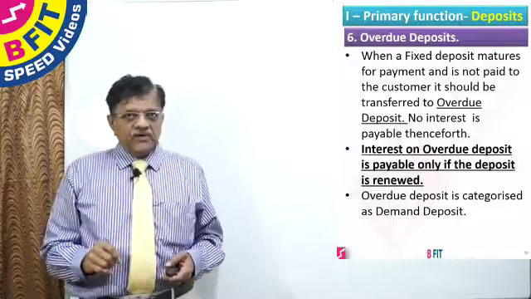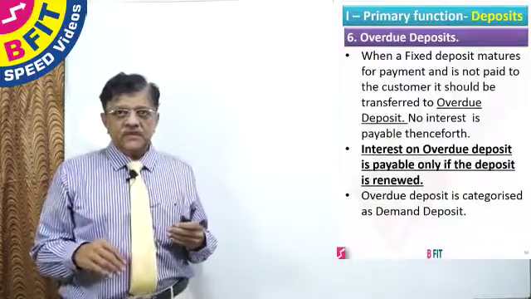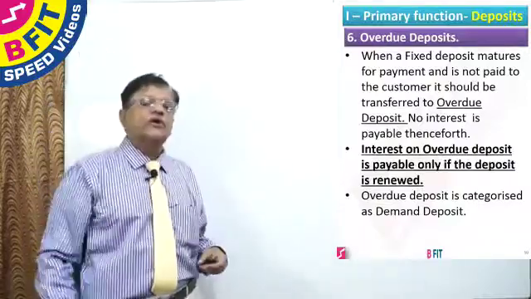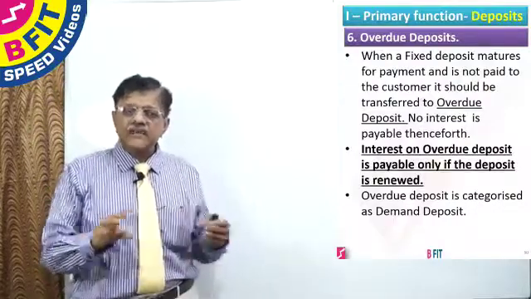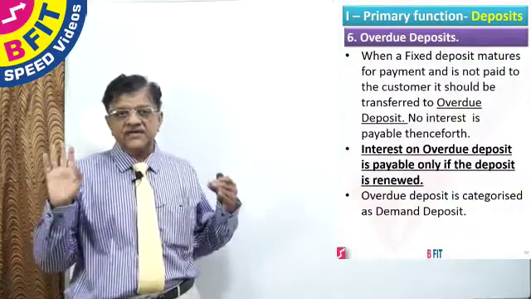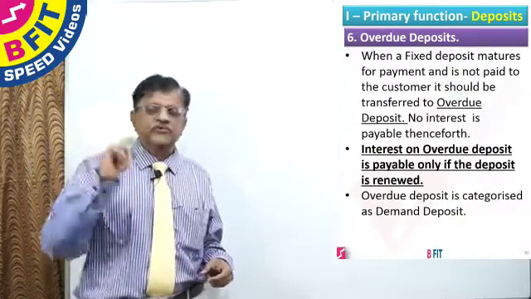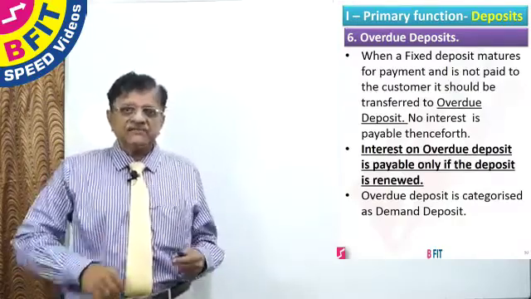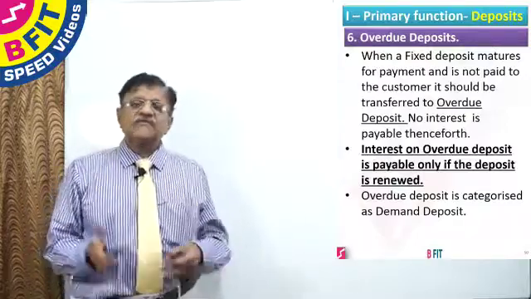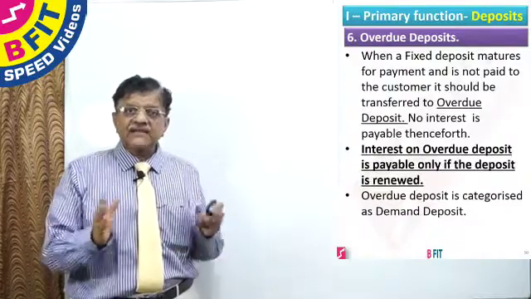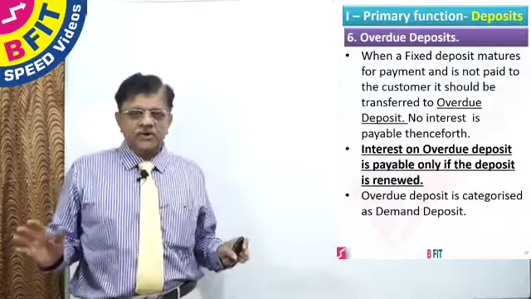And please remember, suppose there is a fixed deposit in which 10% interest is being paid. From the day it is transferred to the overdue deposit onwards, there shall be no interest payment. Interest shall cease to exist in that deposit. But there is a proviso. Suppose the customer comes after 10 days or 15 days and renews the fixed deposit for a further period of 4 years or 5 years, then for that interregnum period, interest is payable.